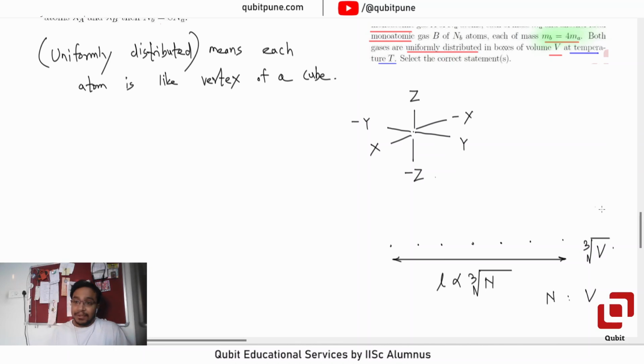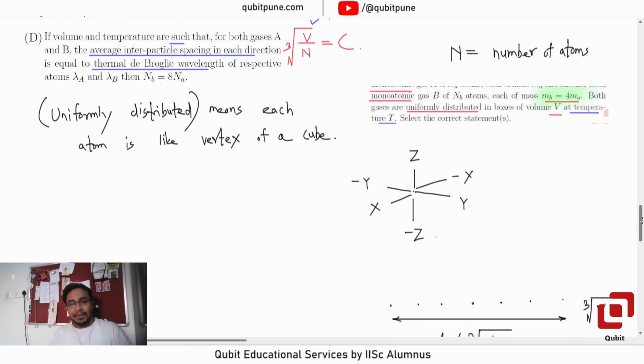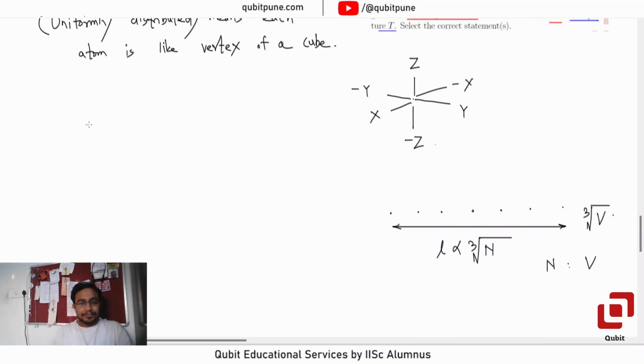You have. And there is no question of the radius of atoms or molecules, because in kinetic theory of gases we anyway assume them to be point masses, right? Now if you get that, then you will arrive at a relationship that cube root of N upon L is equal to constant.